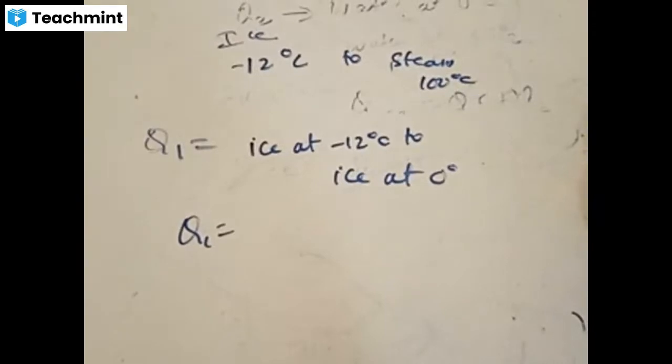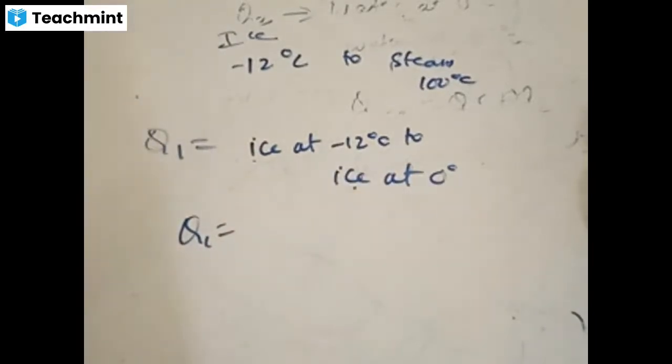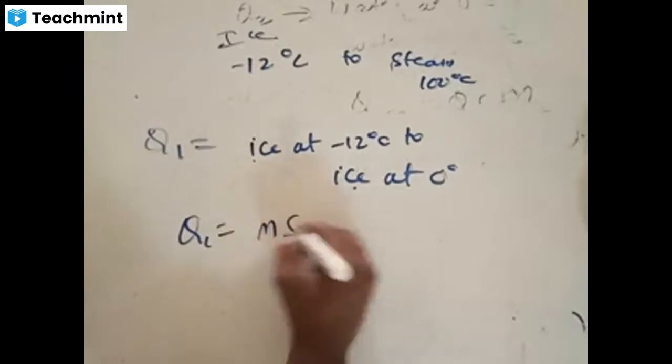Very good, Rishita. Ice at -12 to ice at 0. MS delta T or ML? Most of you say ML again. The change of state is remaining the same. There is a change of temperature. So it is MS delta T, Rishita, right? Because the state is the same and temperature change is there. Whenever there is a change of temperature, it is MS delta T.